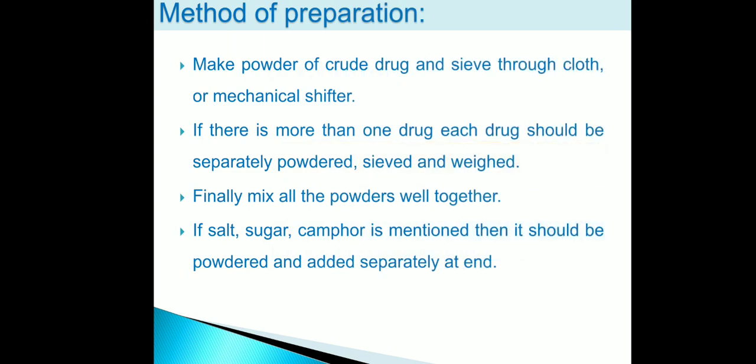Now, method of preparation. First of all, we have to take the raw material, then powder the crude drugs. After powdering, we have to pass it through a sieve. For sieving, we can use cloth or a mechanical shifter. After sieving, mix properly and then pack it. But if in a formula there is more than one drug, then each drug should be separately powdered, sieved and weighed. Then you have to mix all together. And in another condition, if salt, sugar or camphor is mentioned, then it should be powdered and added separately at the end.